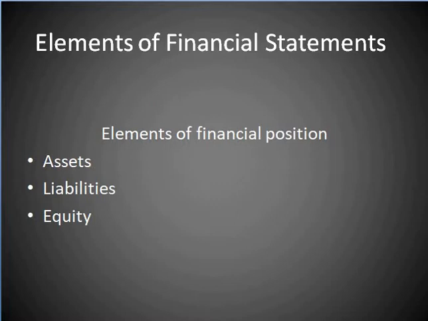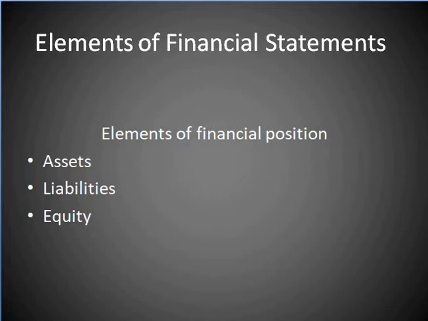So, as profit is a function of income less expenses, the concept of profit is not identified as a financial statement element. In addition, cash receipts and cash payments, the components of the statement of cash flows, are not identified as financial statement elements.